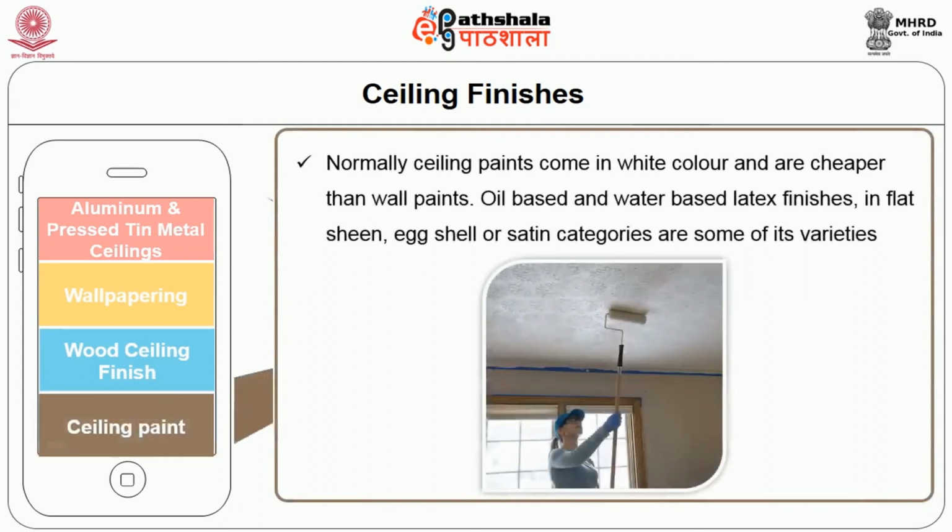Ceiling paint. Normally, ceiling paints come in white color and are cheaper than wall paints. Oil-based and water-based latex finishes in flat sheen, eggshell or satin categories are some of its varieties.